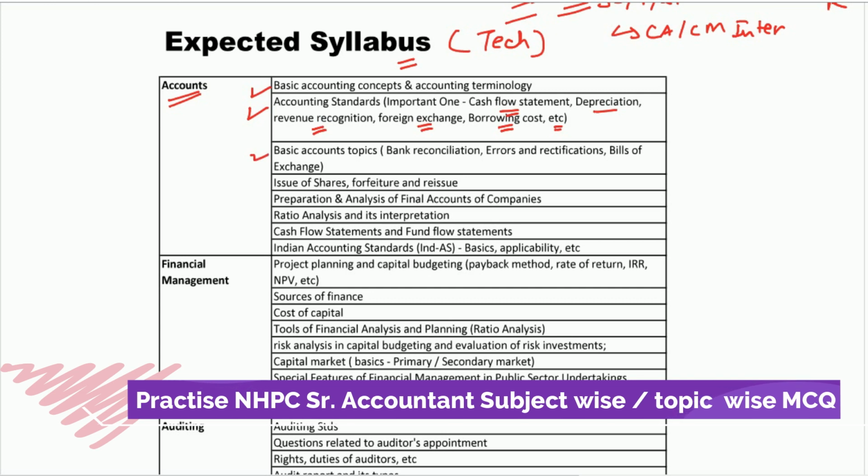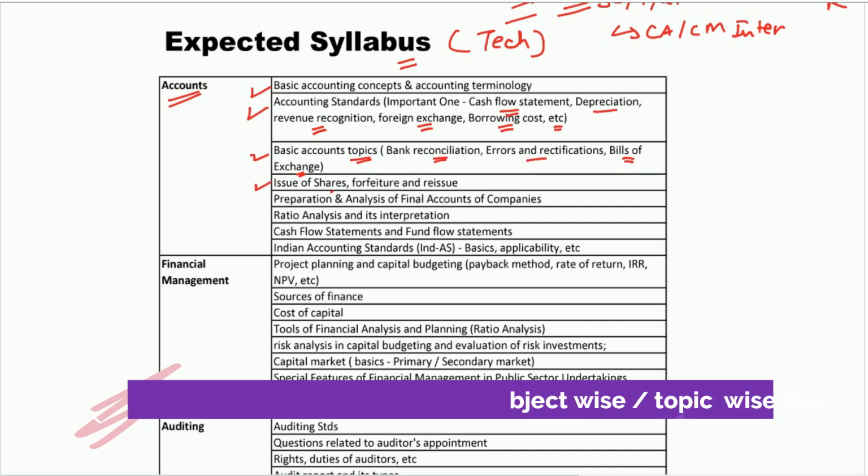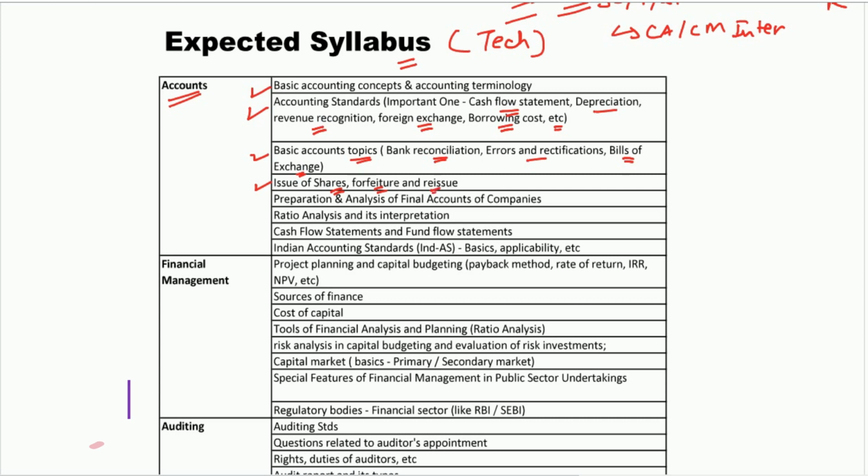Then questions can be asked from basic accounting topics like bank reconciliation, errors and rectifications, bills of exchange, etc. Since the number of questions is 140, there are very high chances that questions can be asked from these topics. Then questions can be asked from issue of shares, forfeiture and reissue. They can ask you a basic legal question in that, or they can ask an accounting entry from this topic. So you have to prepare these topics also.